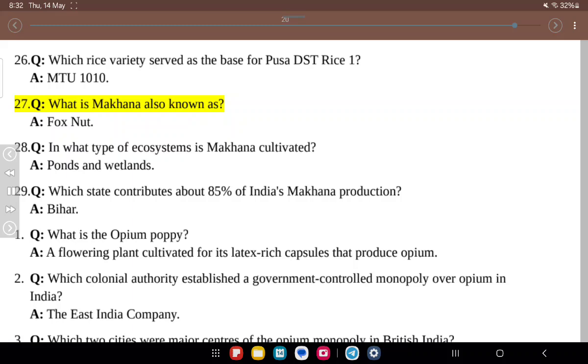27. Q. What is makhana also known as? A. Foxnut. 28. Q. In what type of ecosystems is makhana cultivated? A. Ponds and wetlands. 29. Q. Which state contributes about 85% of India's makhana production?